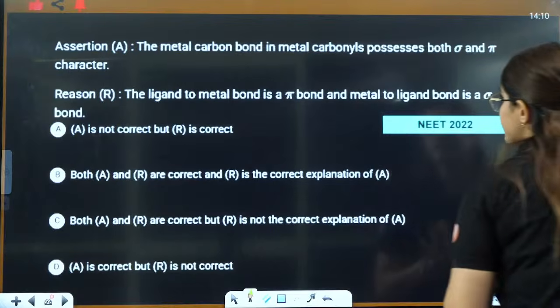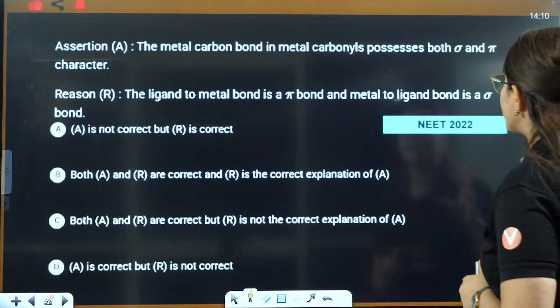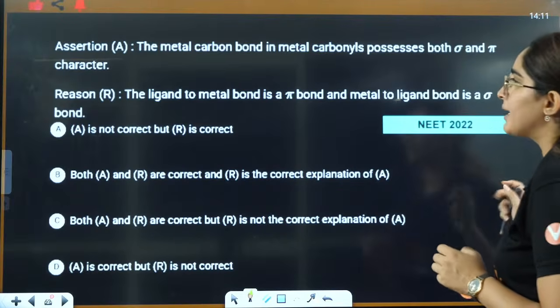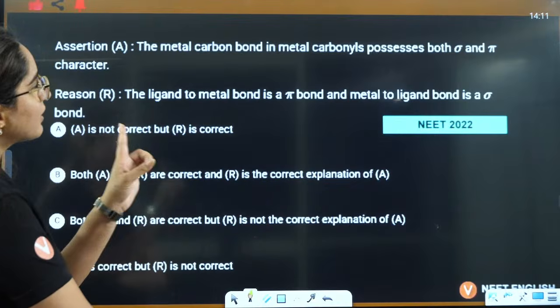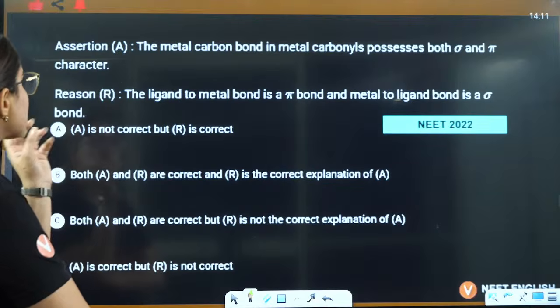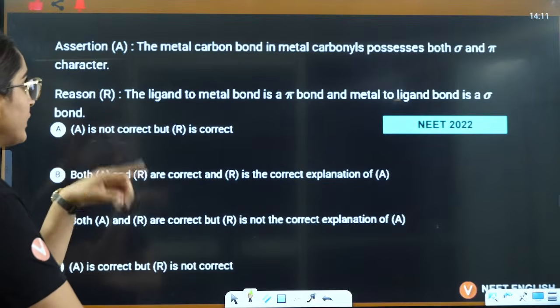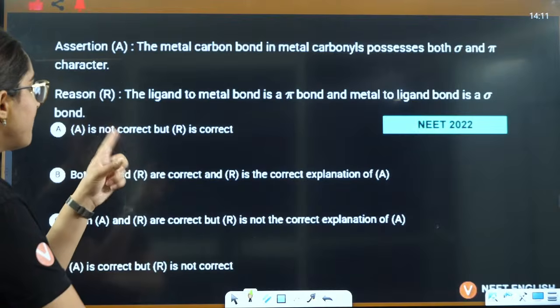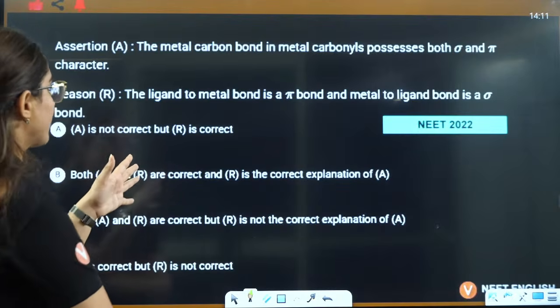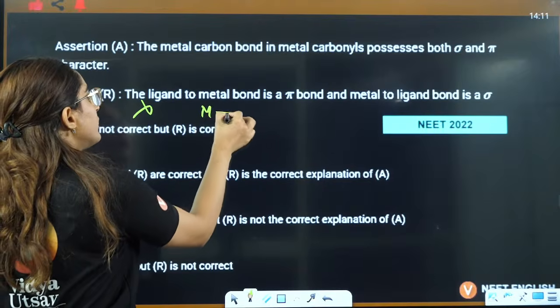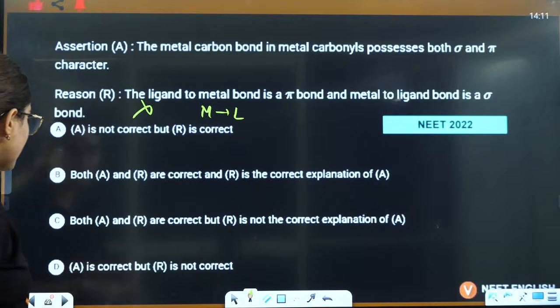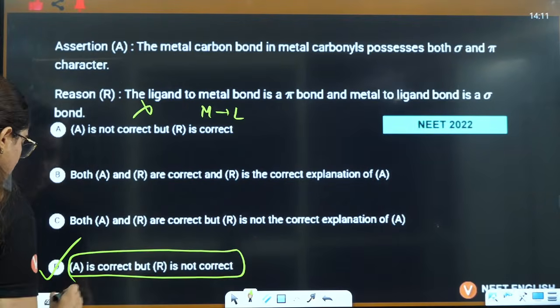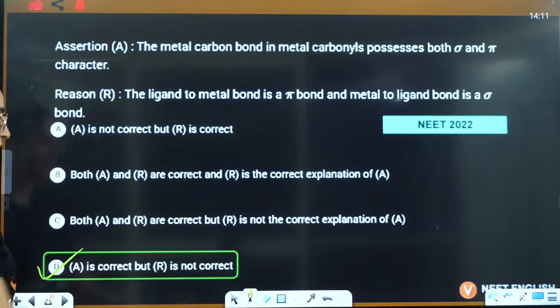NEET 2022 question, the assertion is that the metal carbon bond in metal carbonyl possesses both sigma and pi character. Yes. Ligand to metal bond is a sigma bond. Metal to ligand is a pi bond. The reason says that is not correct. Metal to ligand is a pi star anti-bonding. So we can say assertion is correct and reason is not correct here. Right? So D is the correct answer here.